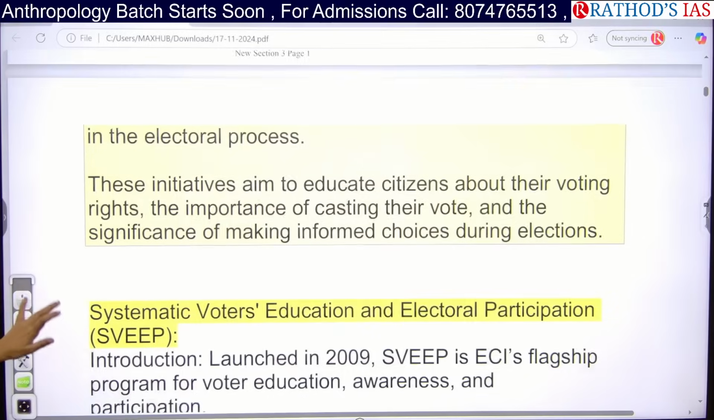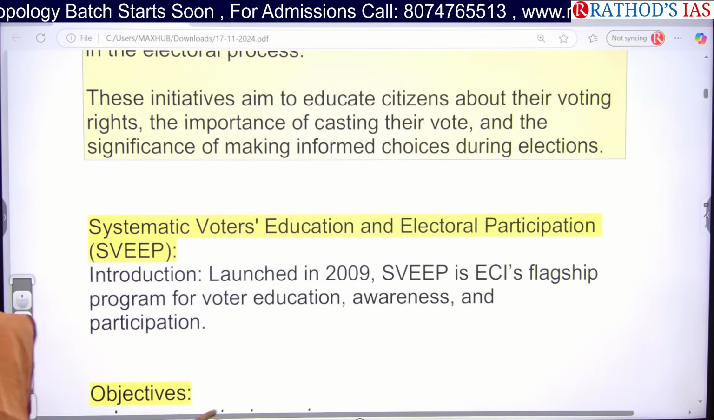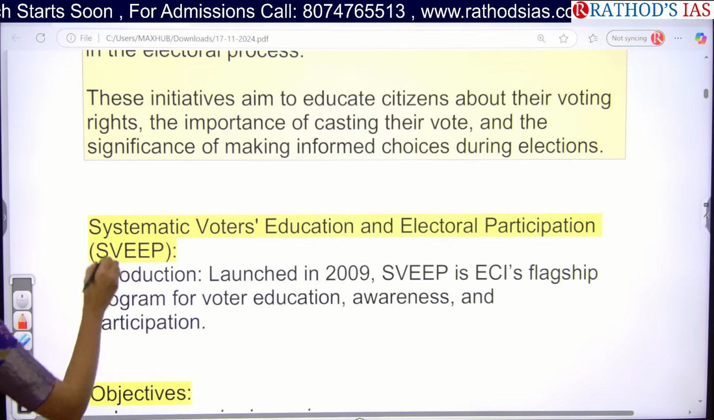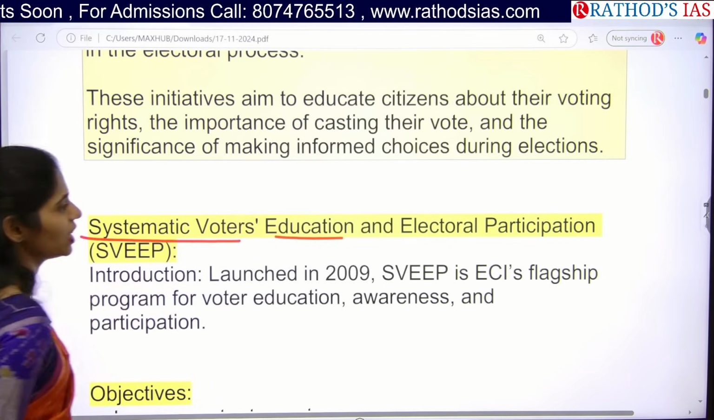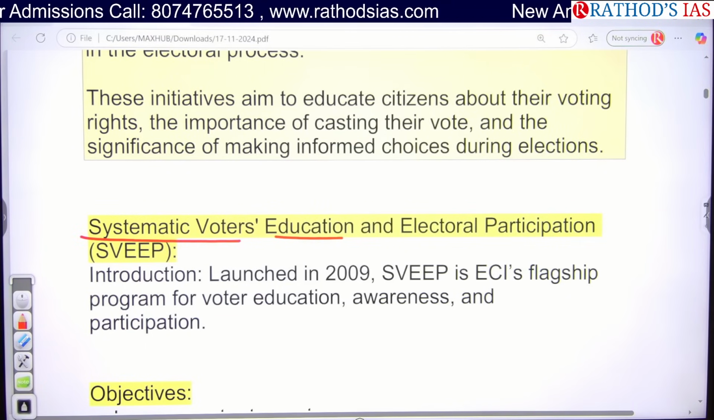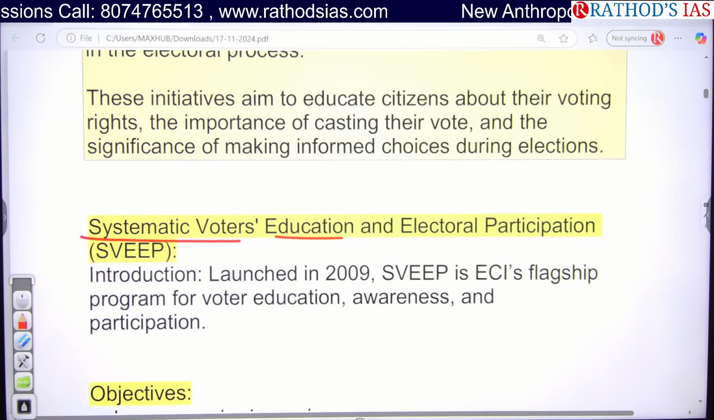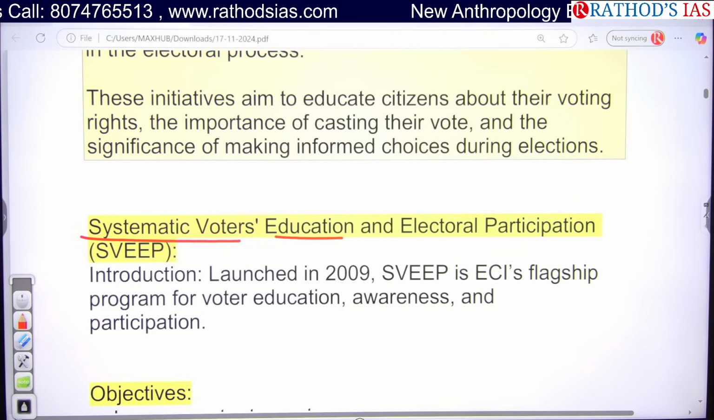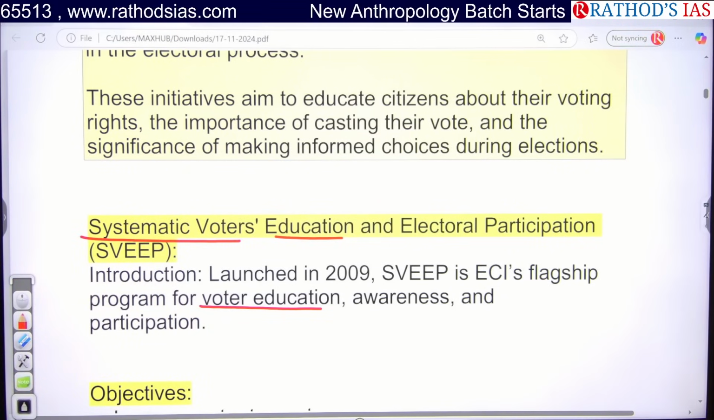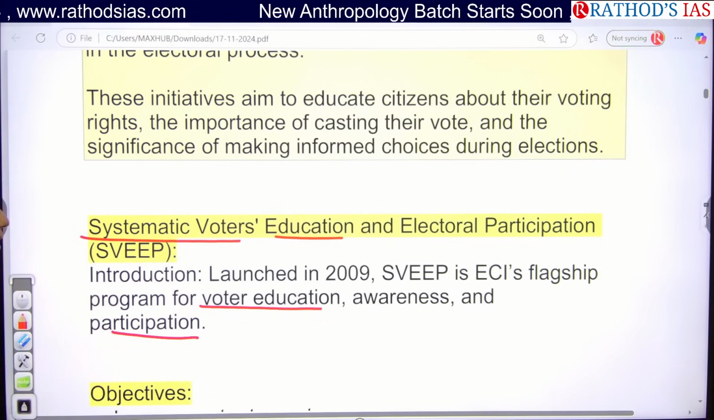Let us see the programs till now. What are the things conducted by ECI regarding voter awareness? First one is SVEEP, write this down: Systematic Voters' Education and Electoral Participation, the SVEEP program. This came up from ECI in the year 2009, and SVEEP is ECI's flagship program for voter education, voter awareness and participation of voters.